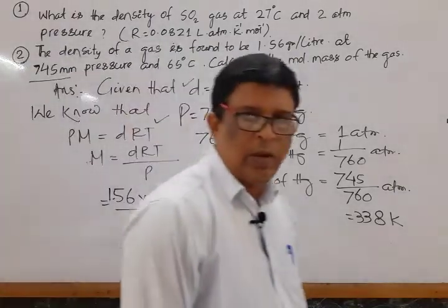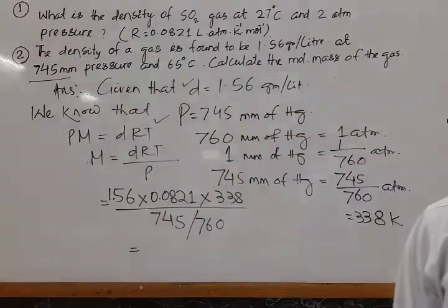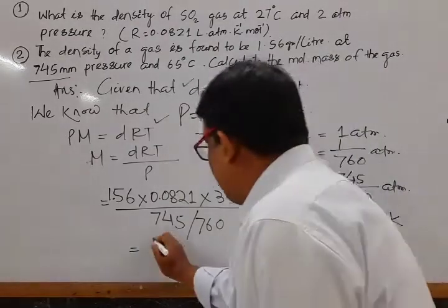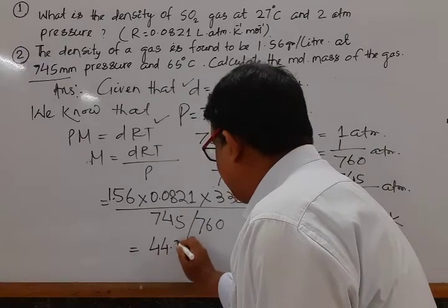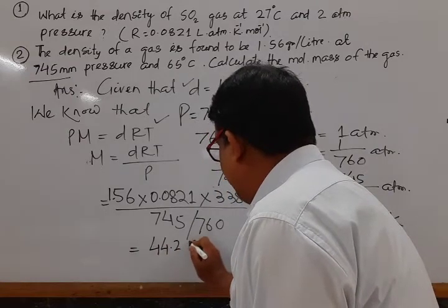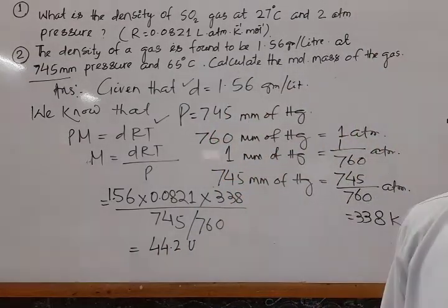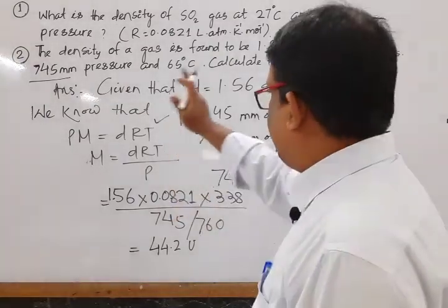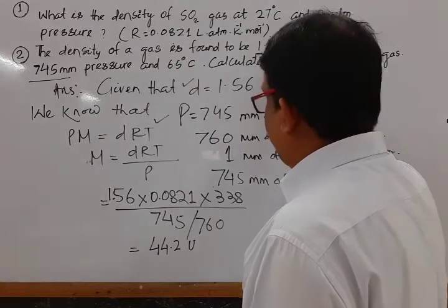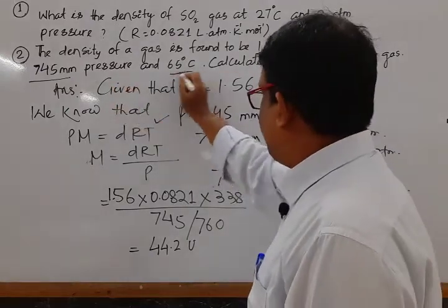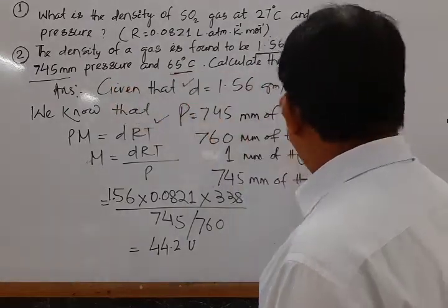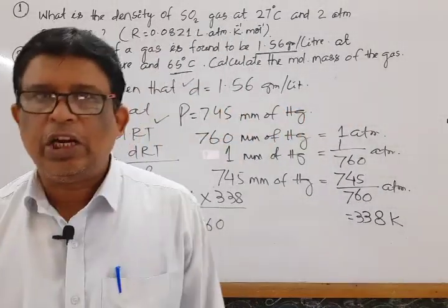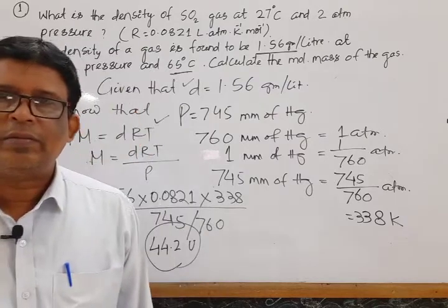If we solve this value, the expected answer is nearly 44.2 atomic mass unit. So, if the density, pressure and temperature are given like this, then the molar mass of that gas is nearly equal to 44.2 atomic mass unit.